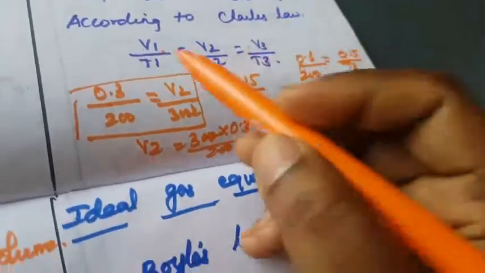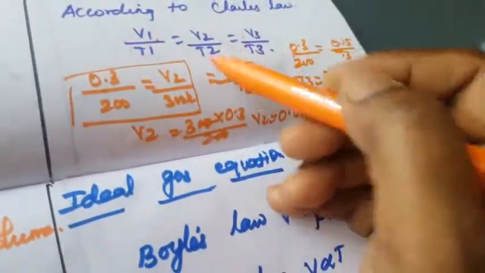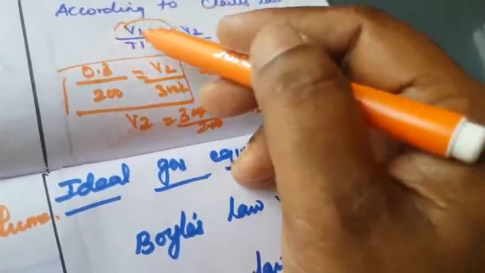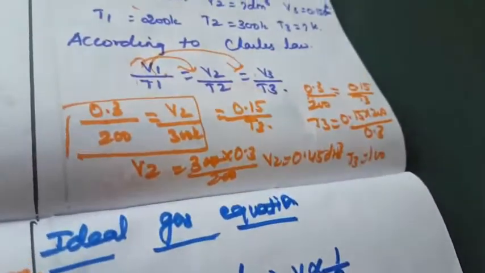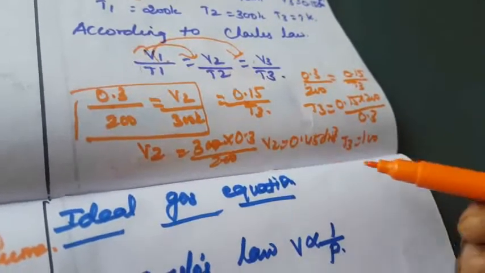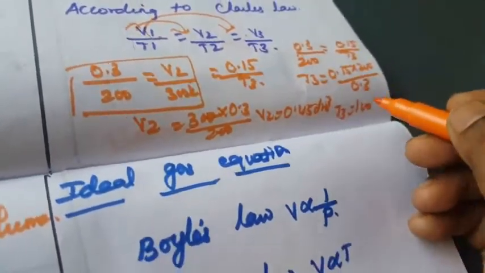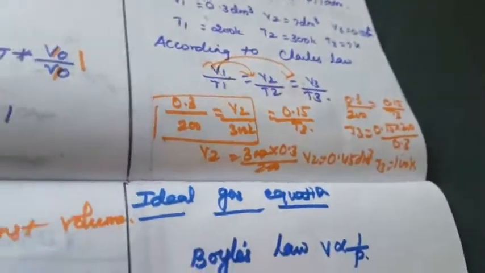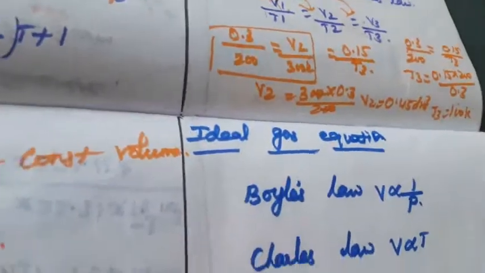First we considered the first two things, then we consider the next two things. So we are calculating V2 and V3. T3 is the temperature, 100 Kelvin, and V2 is in decimeter cube. This is another one. So this is another law.